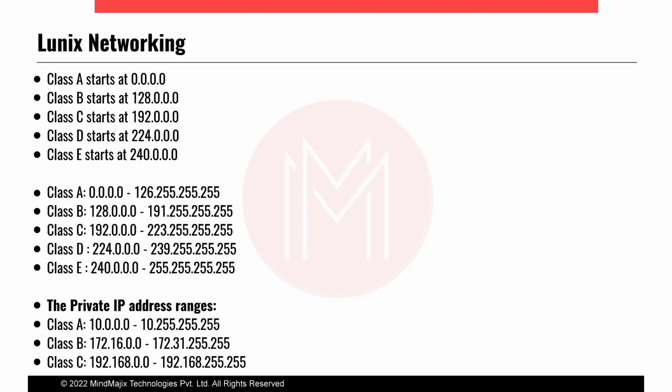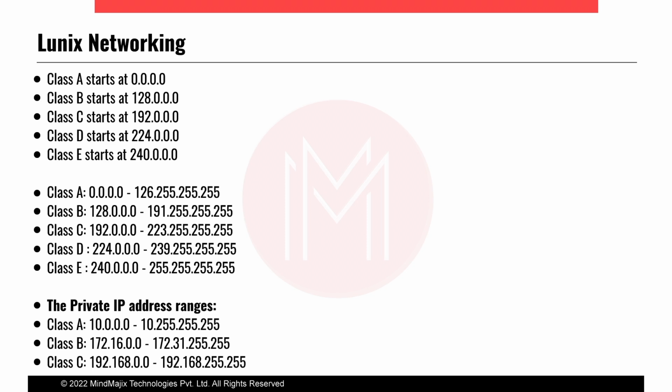Then these are the private IP address ranges. Class A private IP address range starts from 10.0.0.0 to 10.255.255.255. For class B, 172.16.0.0 to 172.31.255.255. For class C, this is 192.168.0.0 to 192.168.255.255.